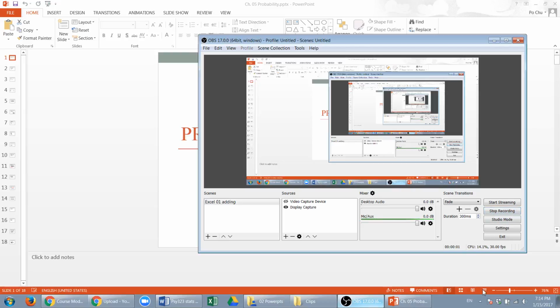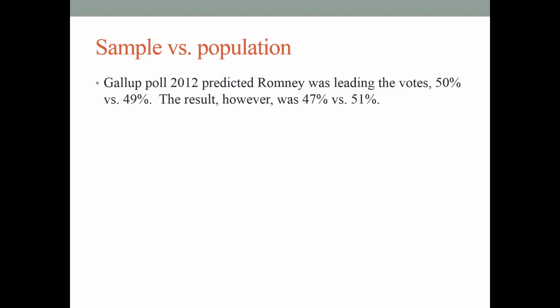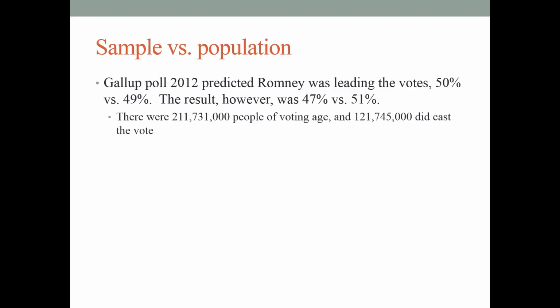Okay, now let's talk about probability. But first, let's talk about sample versus population. The Gallup poll in 2012 predicted Romney was leading the vote, 50% versus 49%. The result, however, was 47 versus 51. Obama won the election. There were 211 million people of voting age and 121 million people did cast the vote.